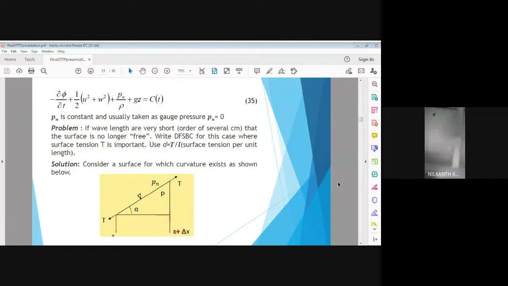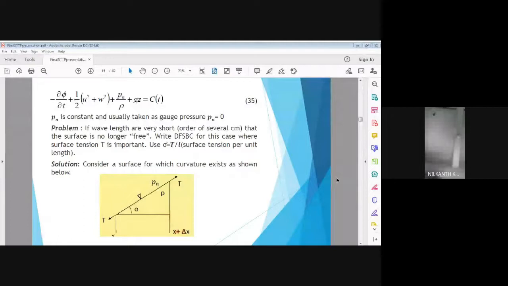If you closely inspect equation number 35, the second term in this equation is like V squared by 2g, the kinetic energy. Then the third term in the equation is P by gamma, the pressure energy, and g into Z is the potential energy.